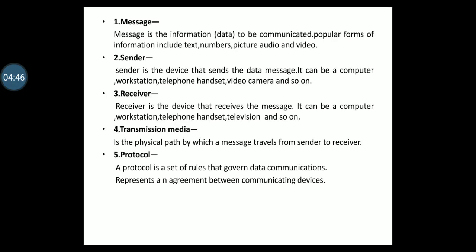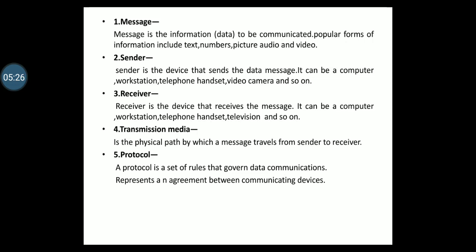Message. The message is the information, that is the data, to be communicated. Popular forms of information include text, numbers, pictures, audio, and video. Second is sender. The sender is a device that sends a data message. It can be a computer, workstation, telephone handset, video camera, and so on. Receiver. The receiver is a device that receives a message. It can be a computer, workstation, telephone handset, television, and so on.